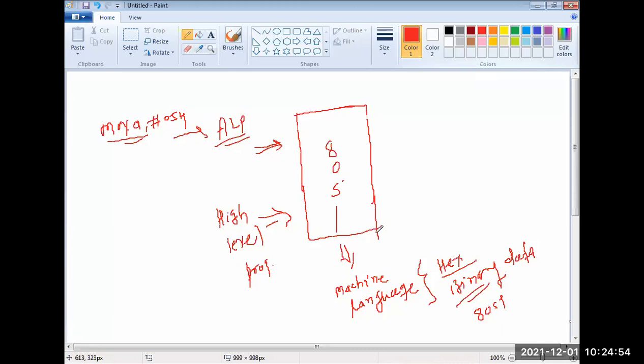8051 only understands the machine level language. Machine means binary format, like 101011, any data. But I am writing code in either assembly or high level. High level means C, C++, Java. Mostly we are writing code in C++ only for 8051.